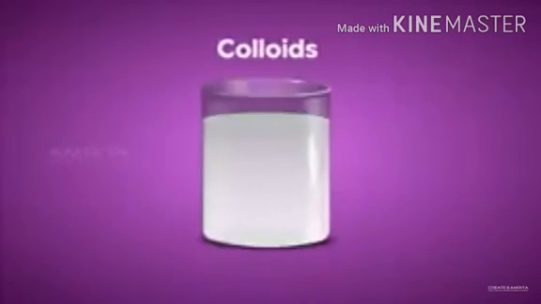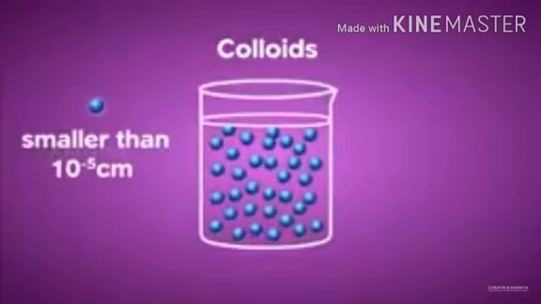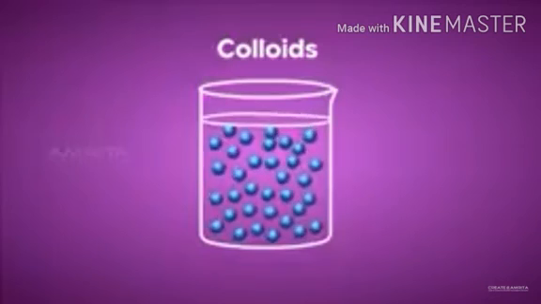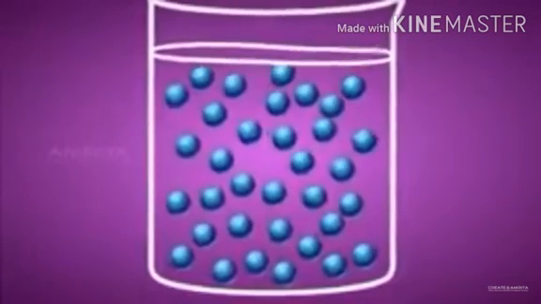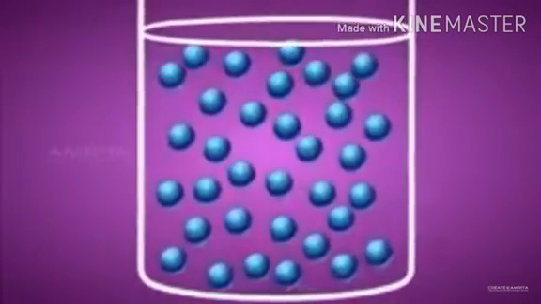Colloids. Colloids are also heterogeneous mixtures, but they appear like homogeneous mixtures. Milk is a good example of it. Their size is 10 raised to the power minus 5. In colloids, particles are evenly distributed throughout the solution. They cannot be seen with the naked eye. They can only be seen with an ultramicroscope.